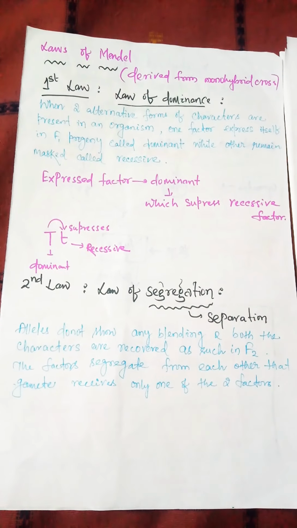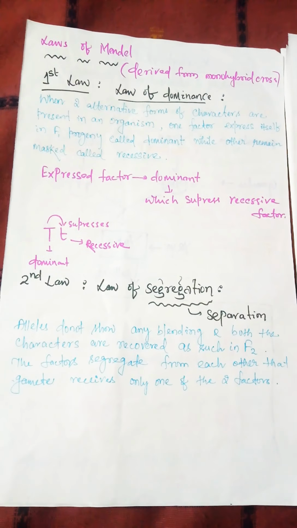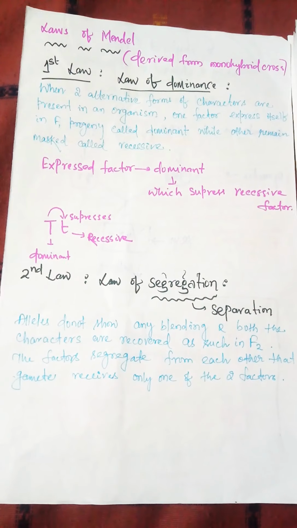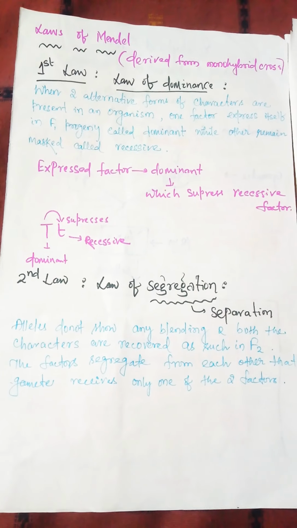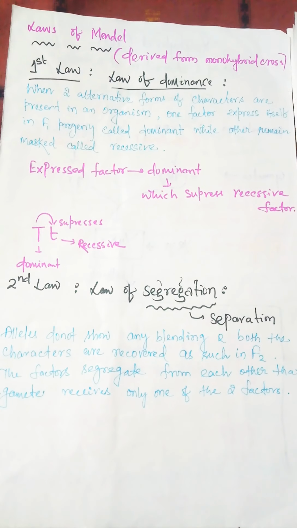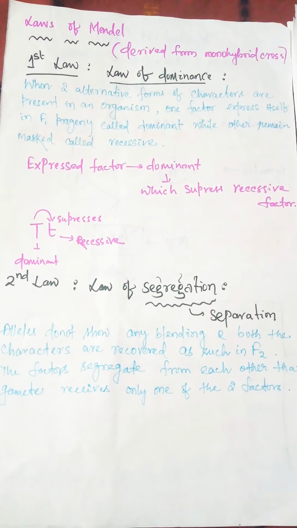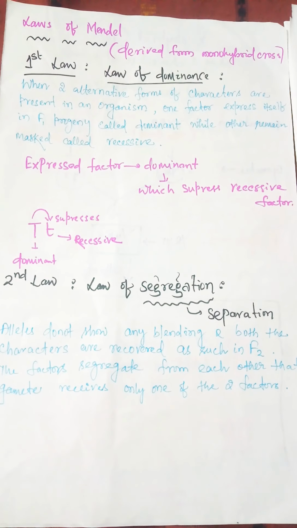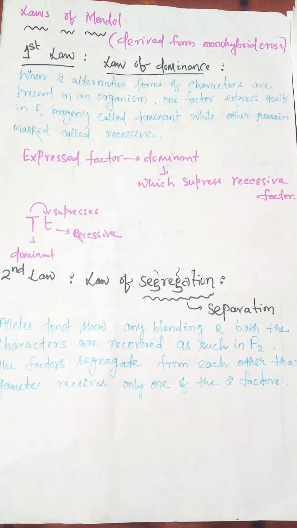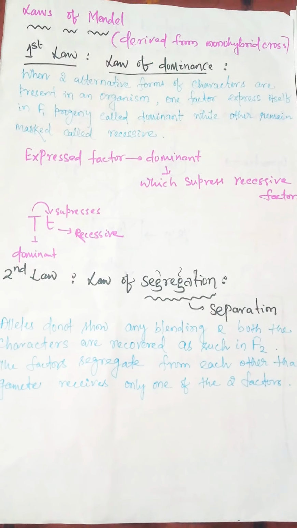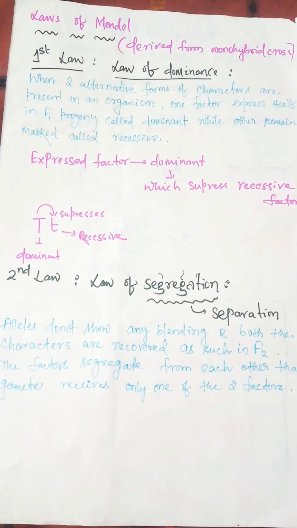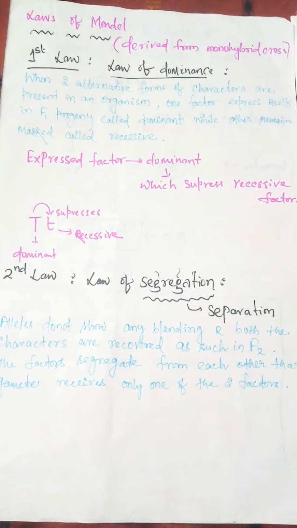From the previous experiment, they formulated some laws. The first law is the law of dominance. What does it say? When two alternative forms of characters are present in an organism, one factor expresses itself in F1 progeny, called dominant, while the other remains masked, called recessive. So the gist of this law is that the expressed factor is the dominant, which suppresses the recessive factor.